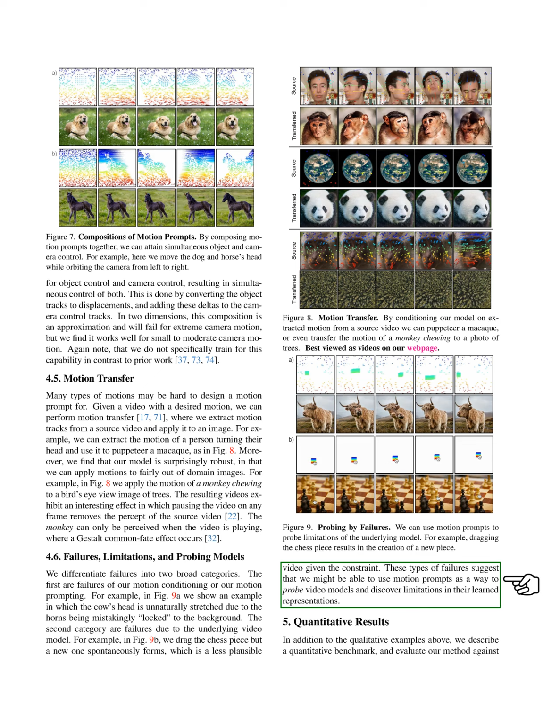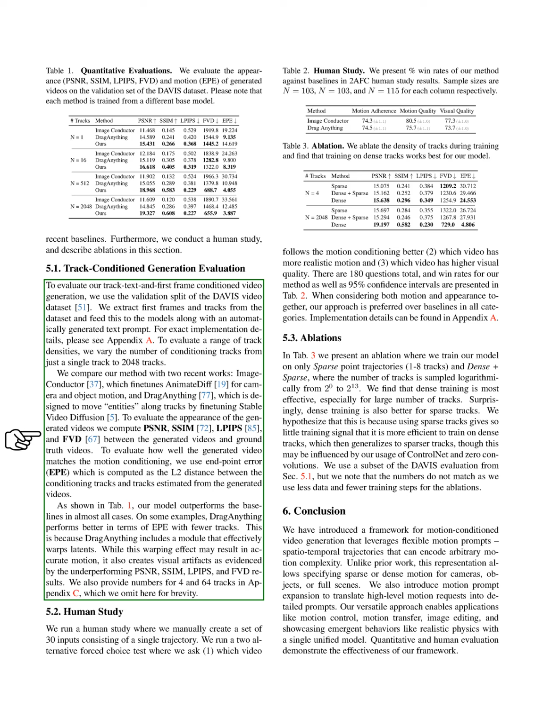We also present quantitative results alongside qualitative examples. We benchmark our method against recent approaches and conduct a human study, detailing our experimental setup. For evaluating our video generation, we use the Davis video dataset, extracting first frames and tracks to feed into our models with generated text prompts. We test various track densities, comparing our method with image conductor and drag anything. We assess the generated video's quality using metrics like PSNR, SSIM, LPIPS, and FVD, and we measure how well the generated video matches the motion conditioning using endpoint error.